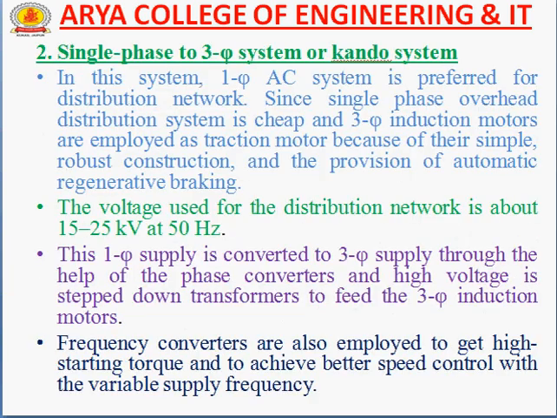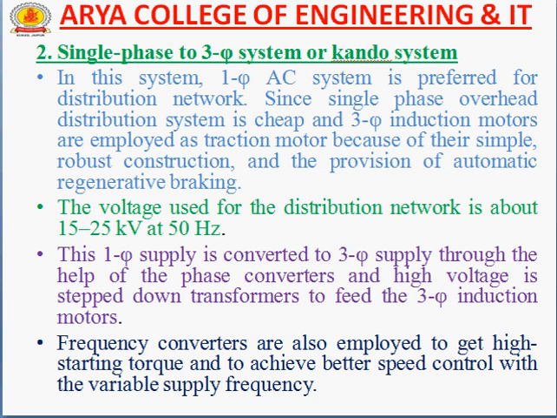So this track electrification is employed in India. Now the second system is the Kando system. In the Kando system, single phase is converted to three phase by the help of a converter. In this system, single phase AC is preferred for the distribution network, and single phase overhead distribution is cheap because it can maintain high voltage, and three phase induction motors are employed for traction because of their robust construction and the provision of automatic regenerative braking.